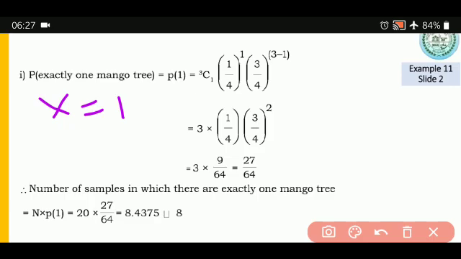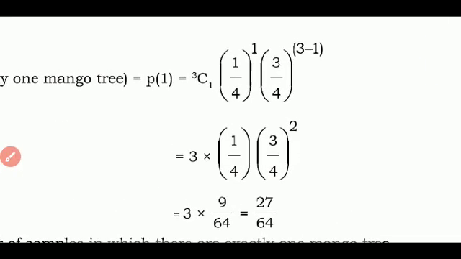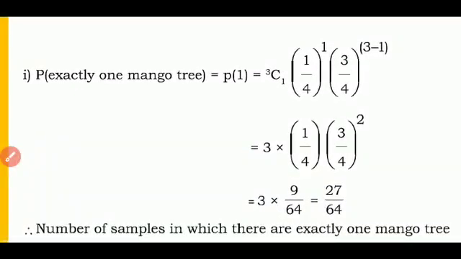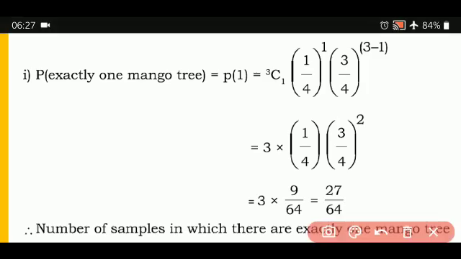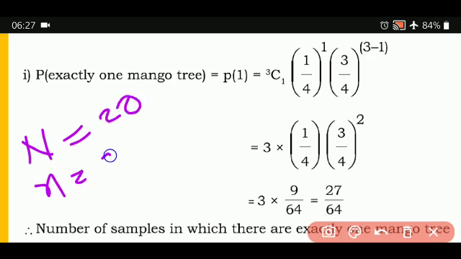So when x is equal to 1, in the probability mass function you substitute the value of x as 1. Here capital N is 20, and small n is equal to 3. Then x takes the values 0, 1, 2 and 3.